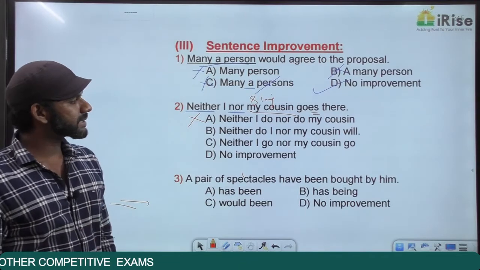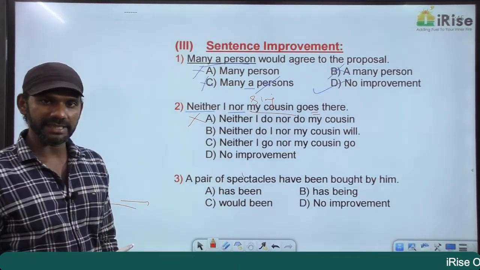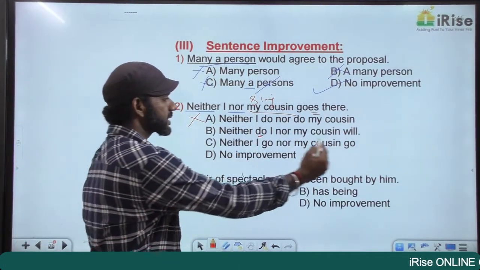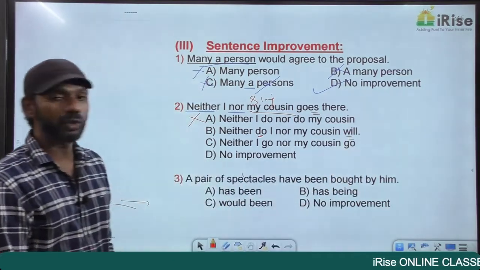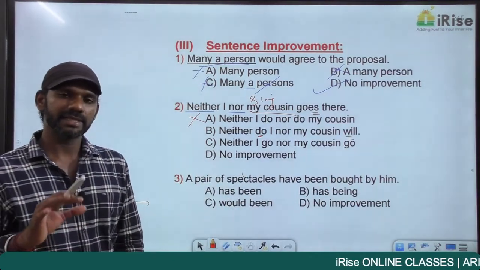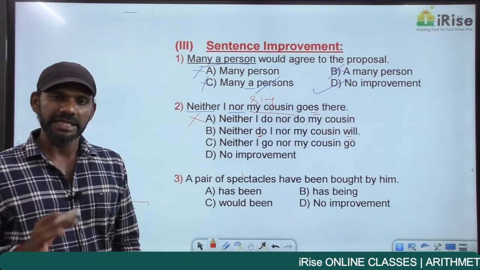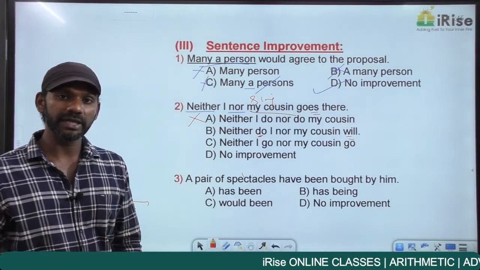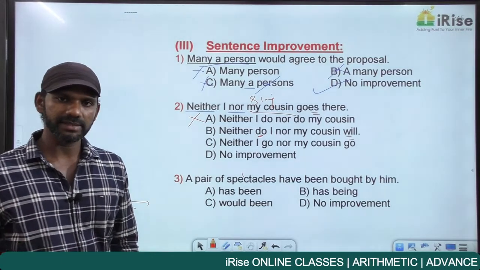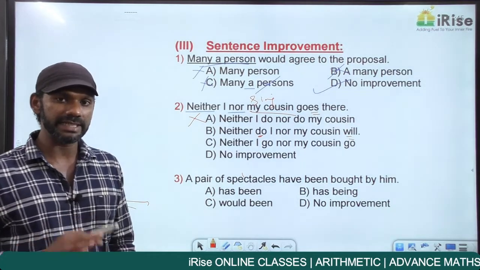Neither do I nor my cousin will. Now the whole statement is in the present tense. Do is present tense. Will is future tense. There is no tense consistency here. There is a concept called tense consistency. If a sentence begins in the present, up to the end it must be in the present. Past the same, future the same. We'll go for it in detail in tenses.